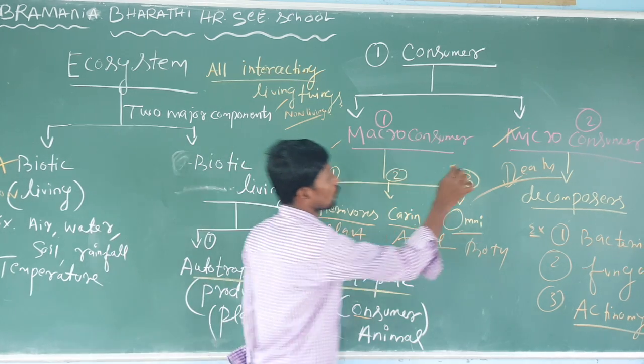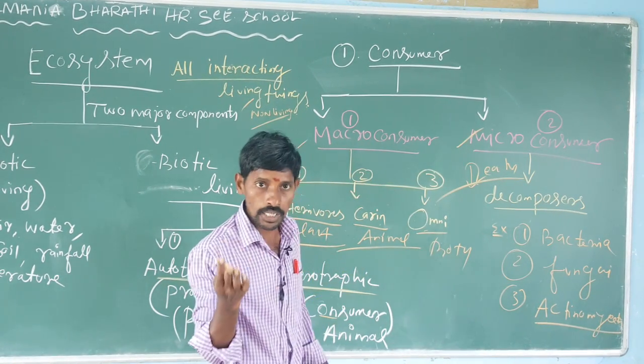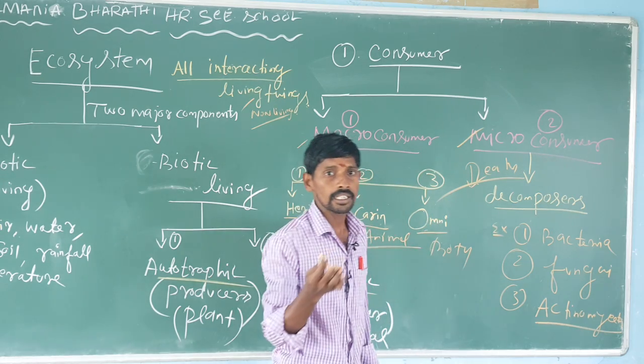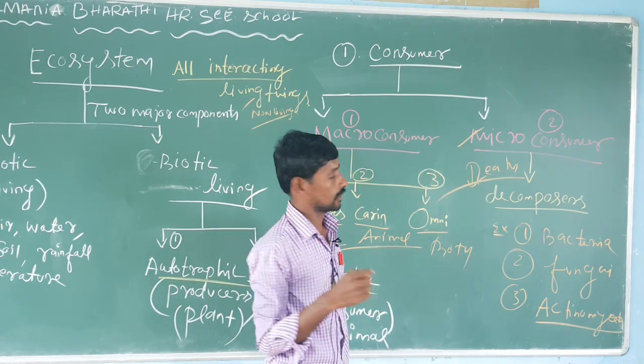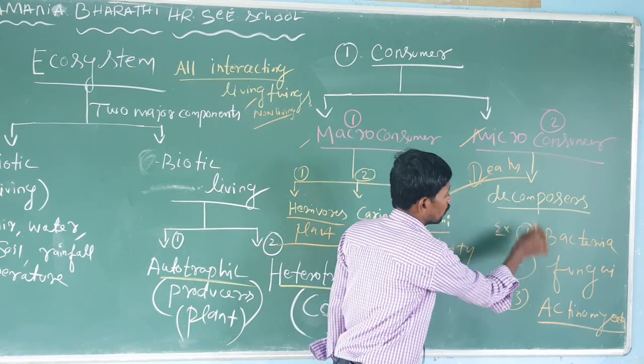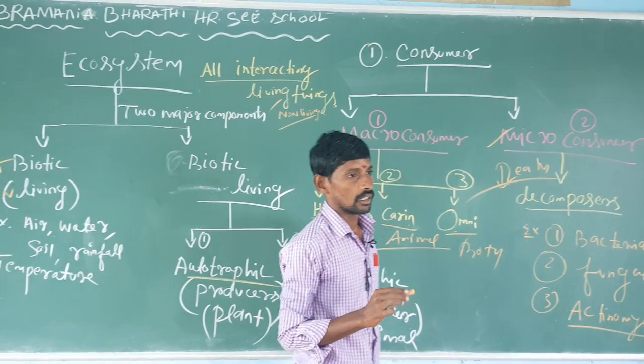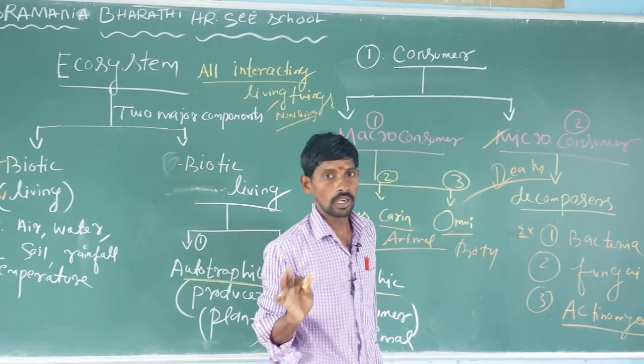Then micro consumer, otherwise called decomposer. What is a decomposer? They act on the dead bodies of plants or animals. They are bacteria, fungi and actinomycetes. They cannot be seen by the naked eye, only under the microscope.